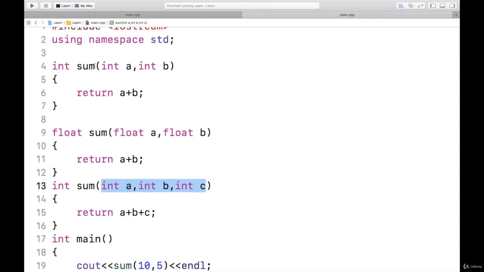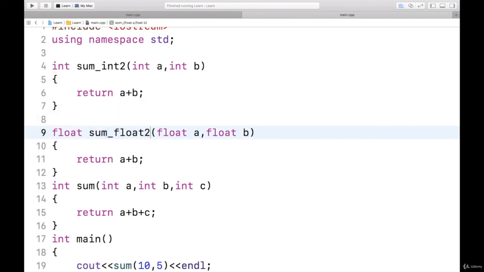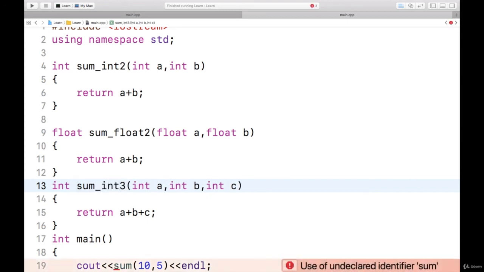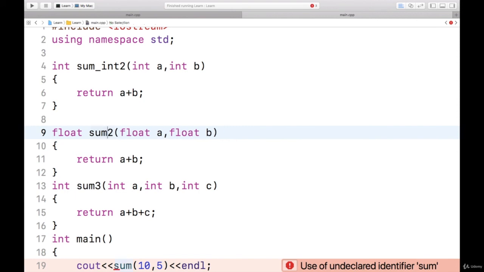If suppose function overloading is not there in C++, then I have to give different names to these functions. So I may be giving it like this: sum underscore int 2 means it is sum of integers, and that is two integers. Then I should say sum underscore float 2, sum of two floats, and this is a function for finding the sum of int 3, that is 3 integers. So this is one way I can differentiate them, or else I can say this is sum 3 and this is sum 2 and sum 1.